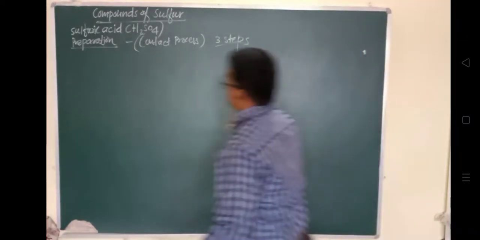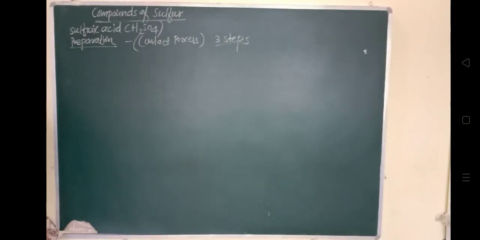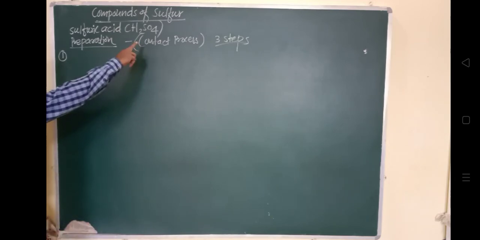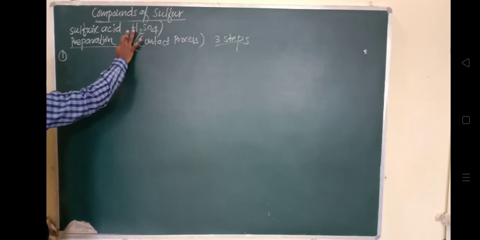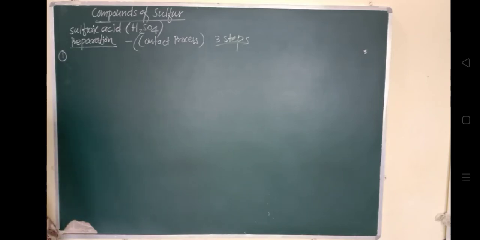So in the very first step, the sulfur dioxide is extracted from the sulfide ore, because we want H2SO4. So we will require the sulfide ore, that is from iron pyrites, and that process is called roasting. Roasting process, in the presence of air.